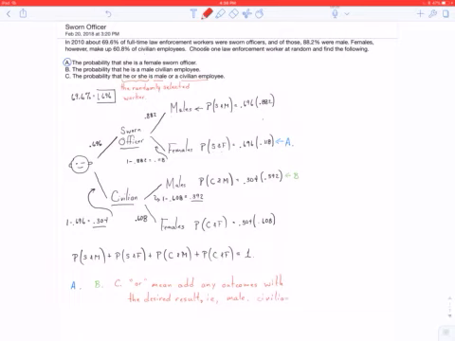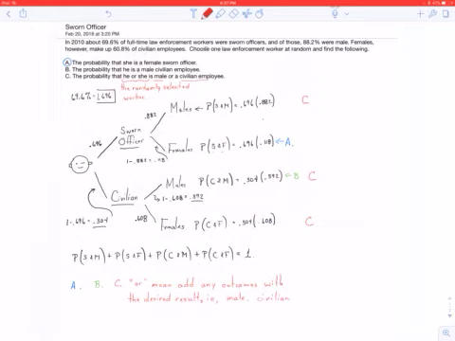So let's look at this. Anyone in this entire bottom tree are civilians. So this one is going to be part of C, and so civilian females will be part of C, and civilian males. And finally, we want a male or a civilian. This one right here is sworn and female, which meets neither of those criteria. But this first one up here meets the male criteria.